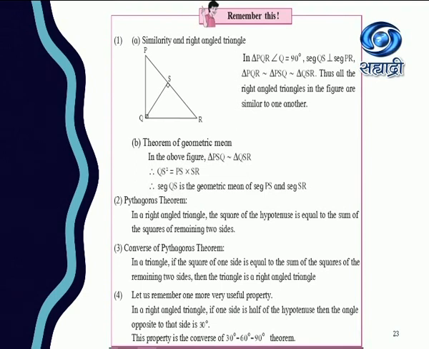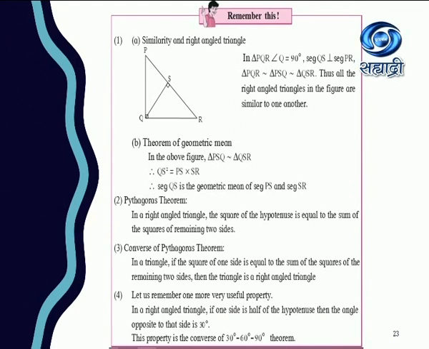Then next we learned Pythagoras theorem. In a right angled triangle, the square of the hypotenuse is equal to the sum of the squares of the remaining two sides. Again I repeat, in a right angled triangle, the square of the hypotenuse is equal to the sum of the squares of the remaining two sides. The converse is, in a triangle, if the square of one side is equal to the sum of the squares of the remaining two sides, then the triangle is a right angle triangle.